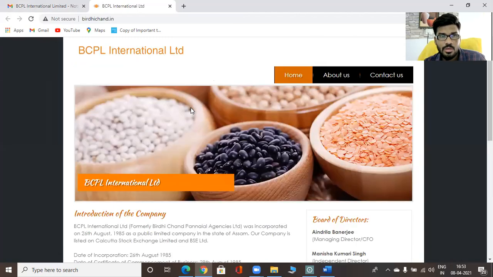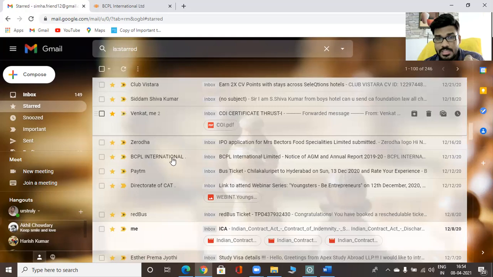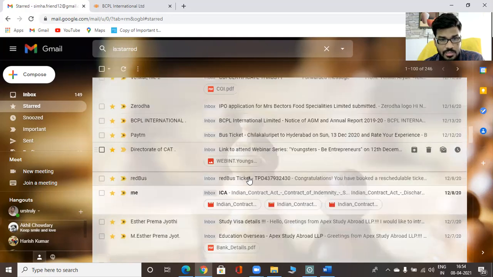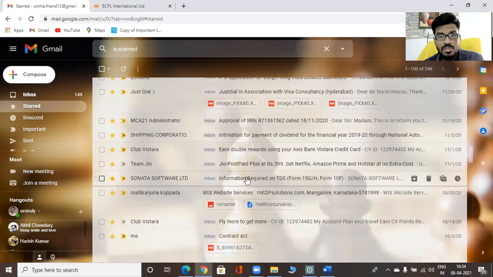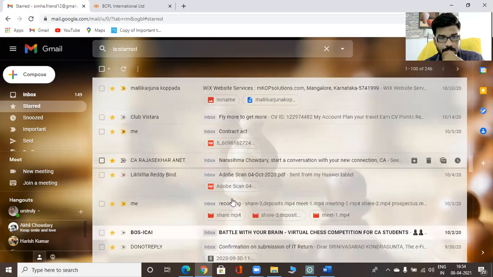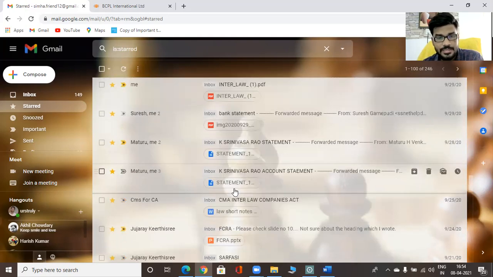Yes, sir, one more notice also. That can be sent to my registered mail ID, and in the subject line they can mention what type of meeting, when they will conduct it, and also another reason. Not software limited, sorry, this is TDS related. Once they have issued a dividend to me, then TDS is collected.